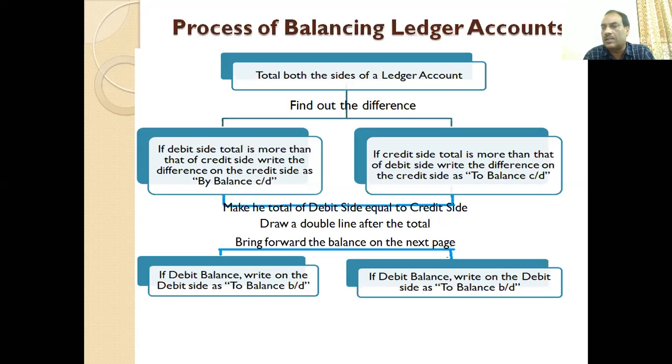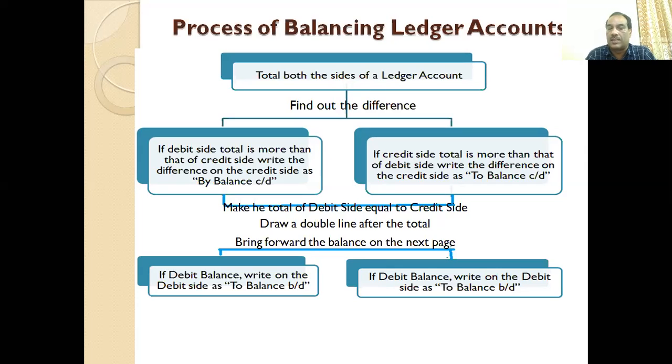If there is no difference, then there is no question of balancing, because both sides are already equal. If there is any difference, then we say which side falls short or has more amount. If debit is more, we say it is a debit balance. If credit is more, we say credit balance.